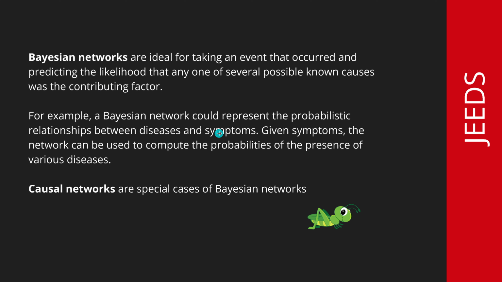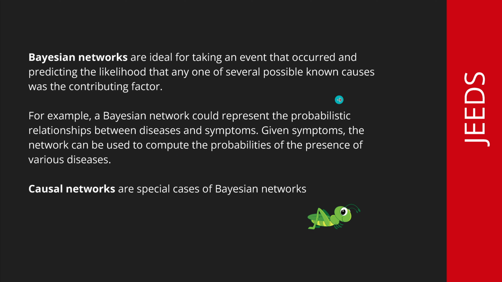A simple Bayes network could represent a probabilistic relationship between diseases and symptoms. Given the symptoms, the network can then be used to compute the probability of the presence of various diseases. And the highest probability, hopefully, if we have coded it correctly, will give us the disease that aligns best with the symptoms we detect in the real-world environment.